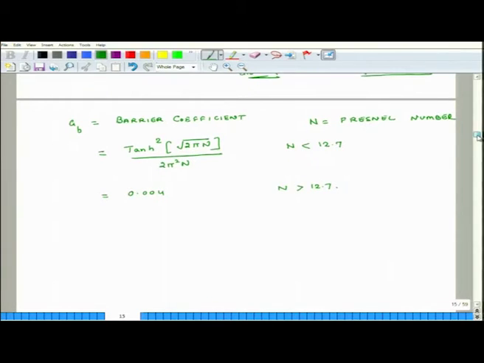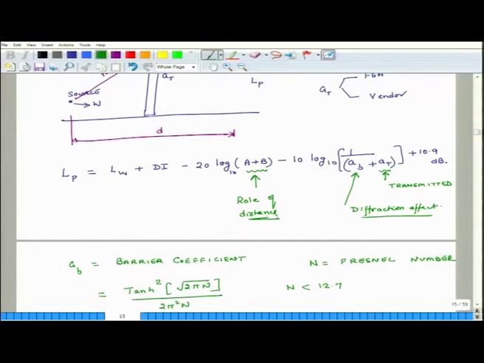And what is n? n equals 2 over lambda. So, now here the wavelength comes into the picture: 2 over lambda times (a plus b minus d), or if you want to express lambda in terms of frequency, then it is 2f over c times (a plus b minus d). So, for each frequency or bandwidth of interest, you calculate n, that will help you calculate AB, that AB you put in this relation, and of course, if you know AT, then you can calculate LP.